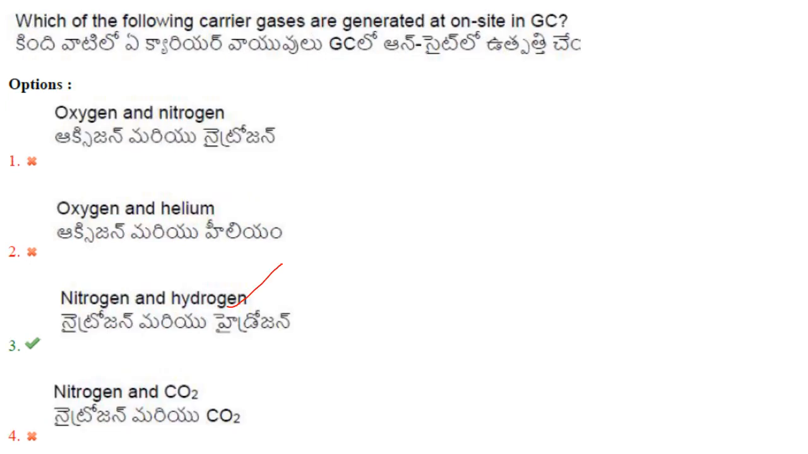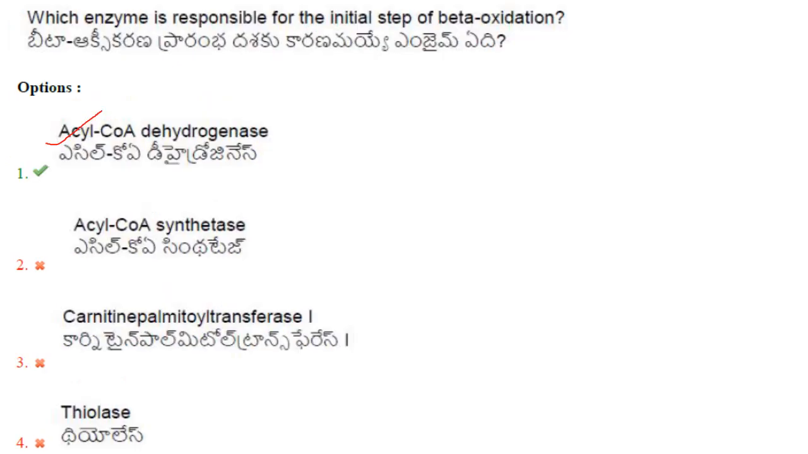The next one. Which of the following carrier gases are generated on-site in GC? So nitrogen and hydrogen. Oxygen is not used as a carrier gas because it is highly reactive, and the possibility of unwanted reactions will be there when you use oxygen. Then which enzyme is responsible for the initial step of beta oxidation? So the first step of beta oxidation of the fatty acid is by acyl-CoA dehydrogenase. So answer is option 1.